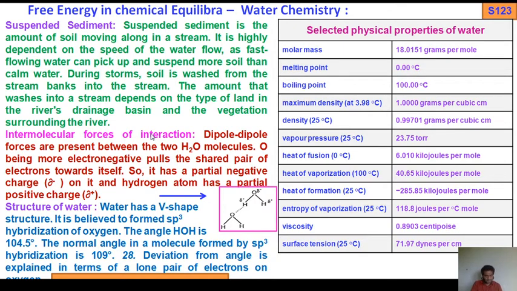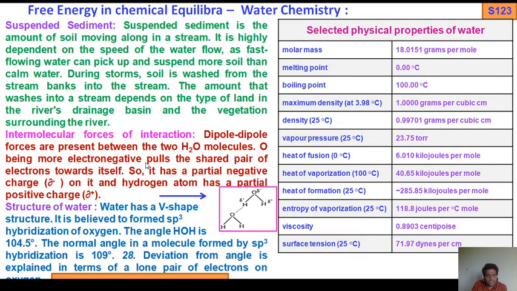Okay. Now, intermolecular forces of interaction. Between two water molecules there is an intermolecular force of attraction, which I have already discussed: Van der Waals forces of attraction, dipole-dipole interaction, dipole-induced dipole interaction, and induced dipole interaction. I have already made a video; you watch this video to get the details. So intermolecular force of attraction means dipole-dipole forces are present between the two H2O molecules.